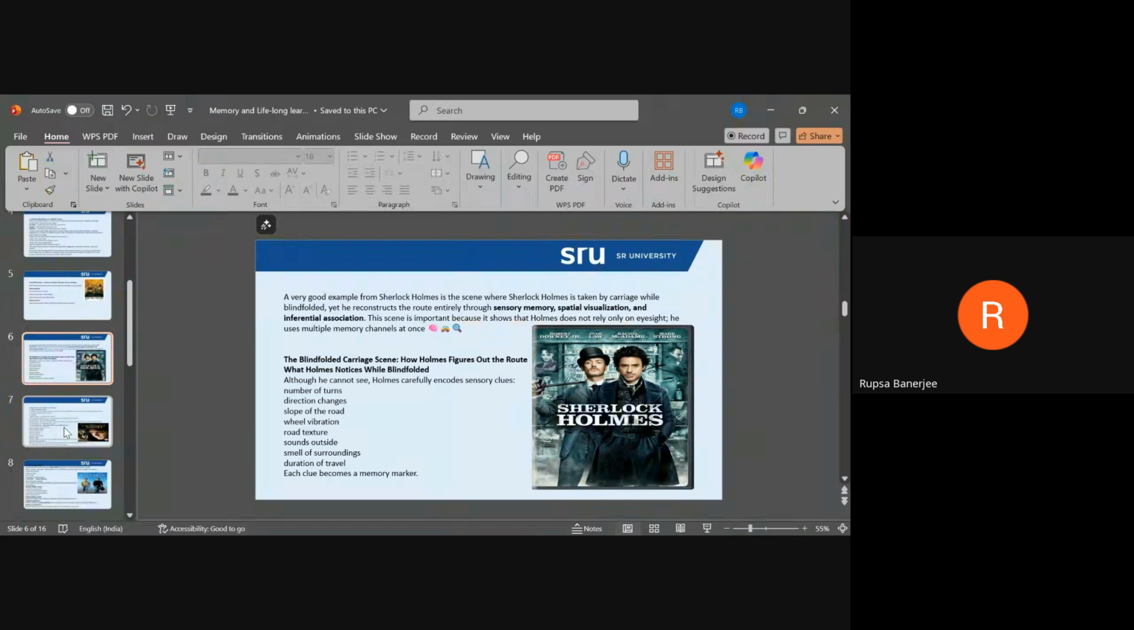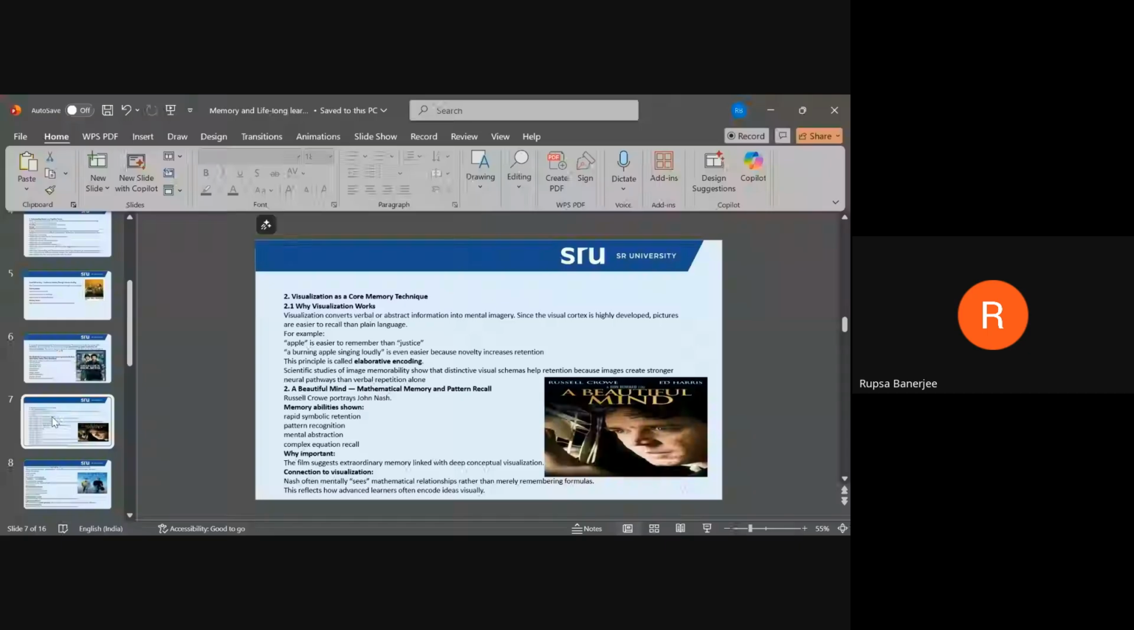Now let us look at how it functions in a real life case. The case of John Nash, who won the Nobel Prize for Economics.